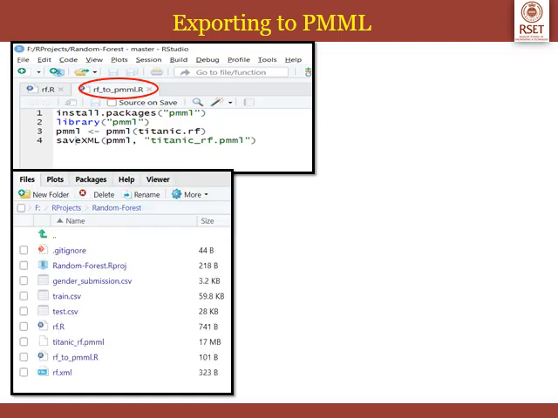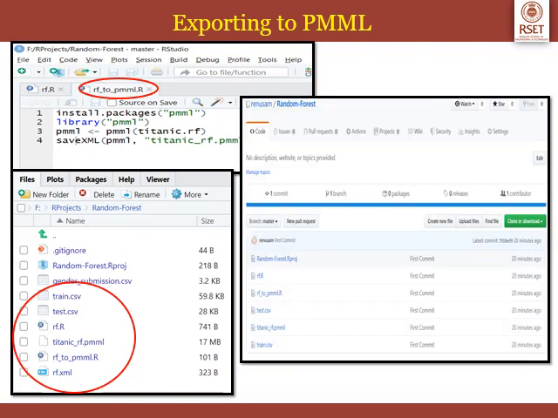If you notice the files in my random forest project, I have the following: train.csv and test.csv, the data files that I downloaded from Kaggle. The other two, rf.r and rf_2pmml.r, are the two R scripts that I have written. The first one, rf.r, creates the random forest model, and the next one does the conversion. Then as the output files, I got titanic_rf.pmml and also rf.xml.